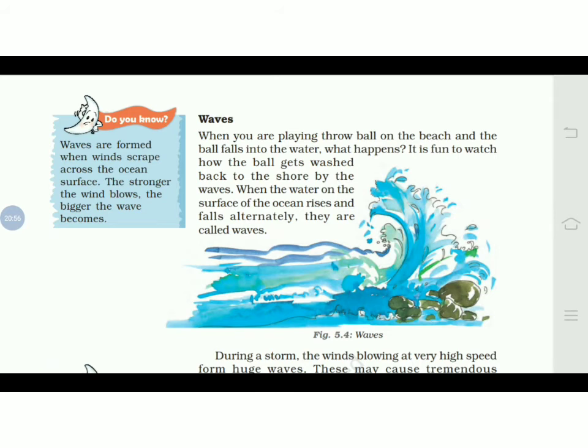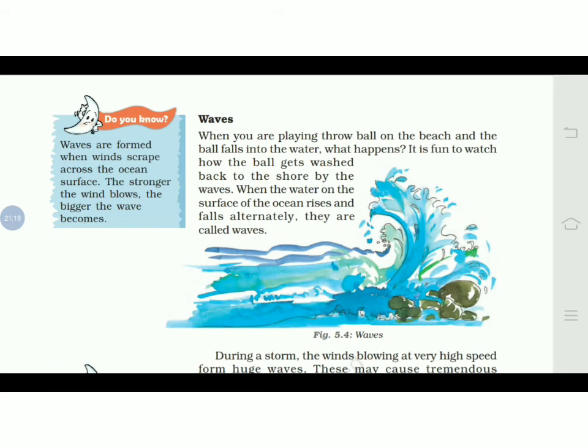So generally this may also be experienced if you have visited the sea beach and played with throw balls. When the ball is thrown in the ocean water, what will happen? It will move far away from the shore into the water body, but later on it will come back to you. How is it happening?